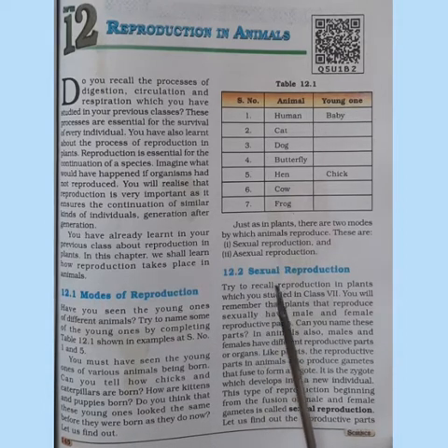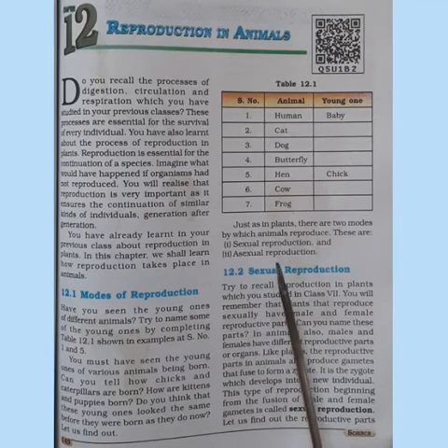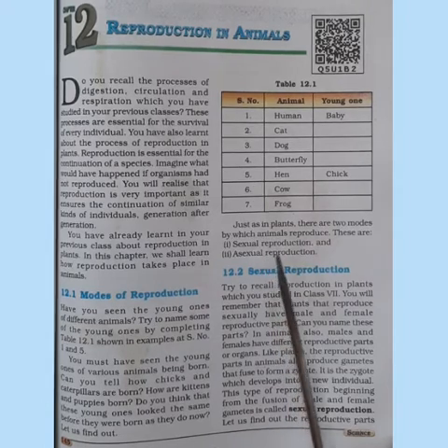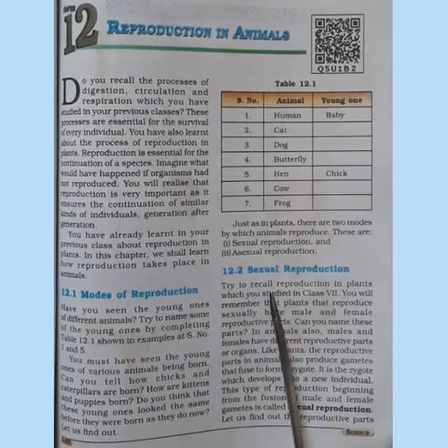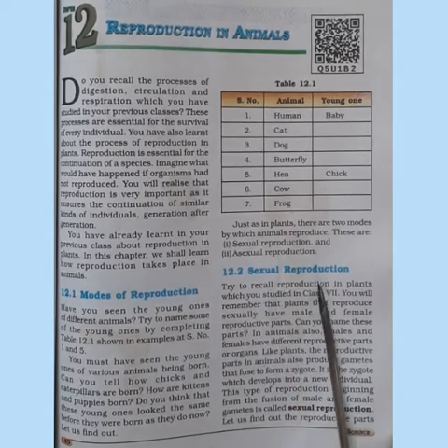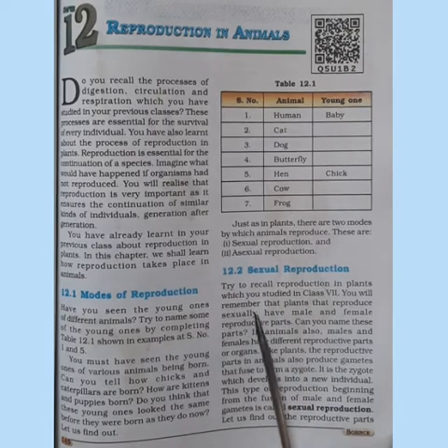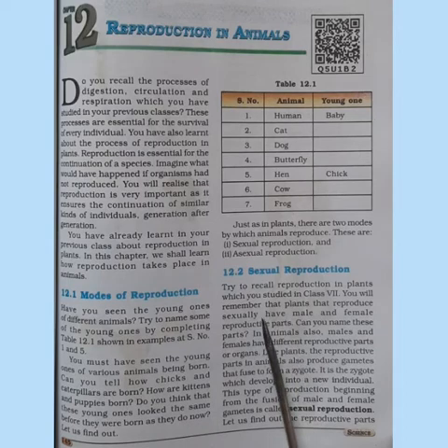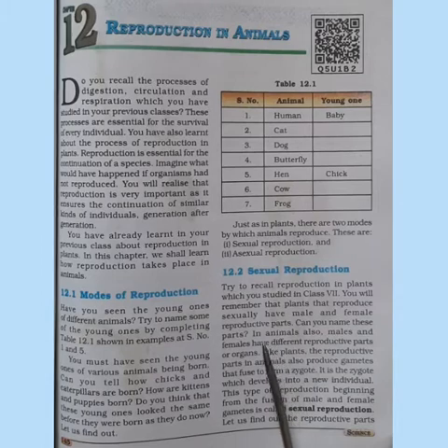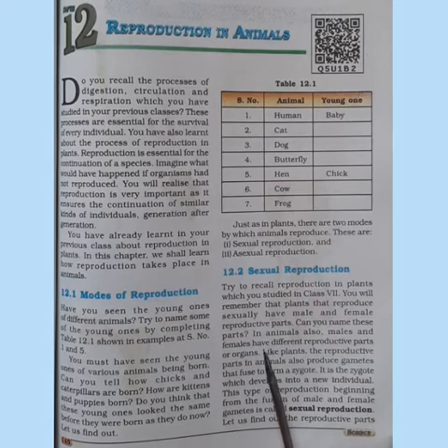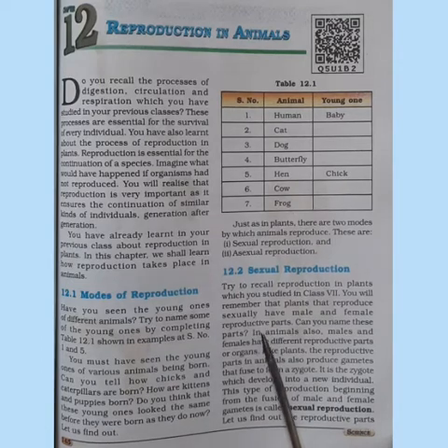As I said, there are two modes of reproduction in case of animals. They are asexual reproduction and sexual reproduction. Let us study about sexual reproduction now. What do you mean by sexual reproduction? We have studied about sexual reproduction in case of plants, and reproduction that takes place sexually will have male and female reproductive parts also in case of plants. So which are the reproductive parts of plants? Which are the male and female reproductive parts of plants?